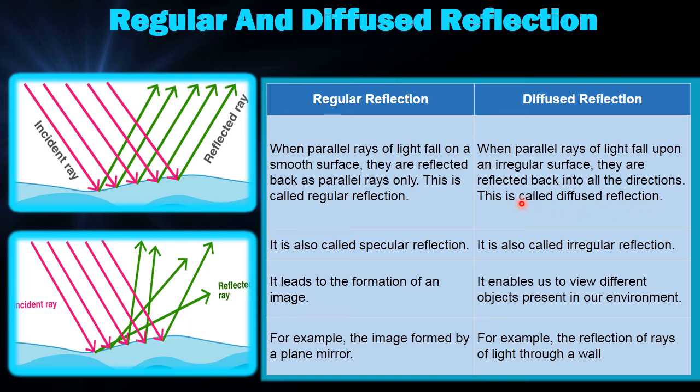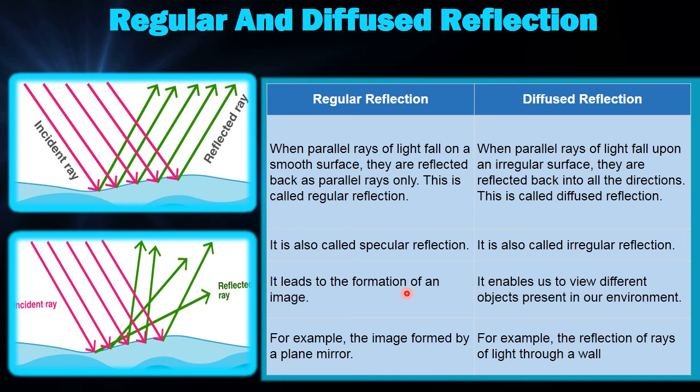So when the surface is not smooth, the surface is rough, then the diffuse reflection takes place. That is, the incidence rays are parallel to each other, but after reflection they are not parallel. So like in this case, the incidence rays are parallel, but after reflection the reflected rays are not parallel. So this happens in the rough surfaces. It is also called an irregular reflection.